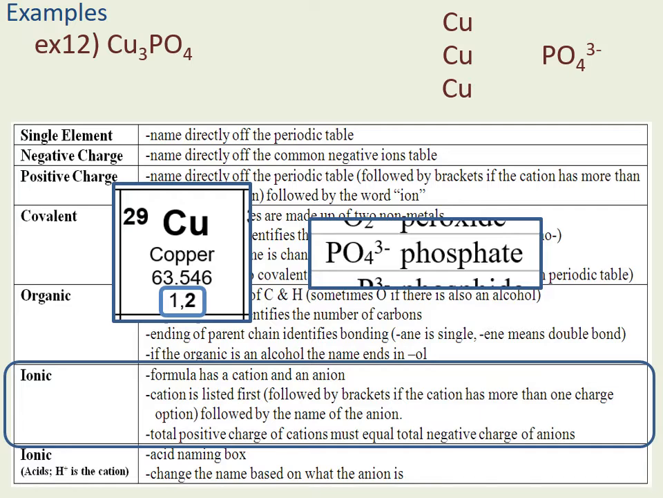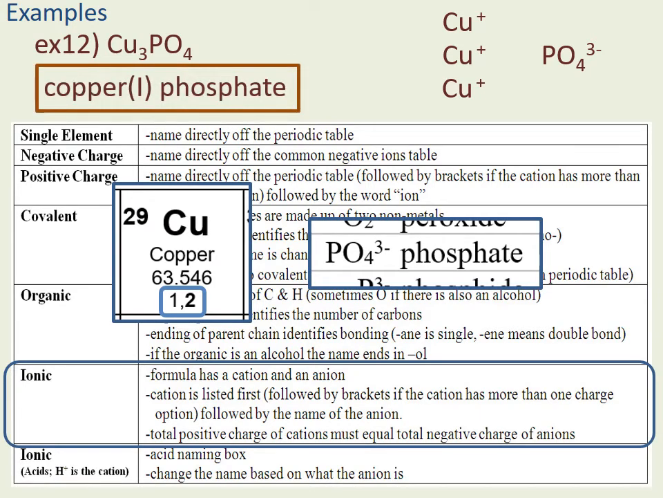And if I have 3 guys there sharing a +3 charge, that's a +1 each. So that means I've got copper with a +1 charge mixed with phosphate. So that's copper with a +1 phosphate. That's copper(I) phosphate.